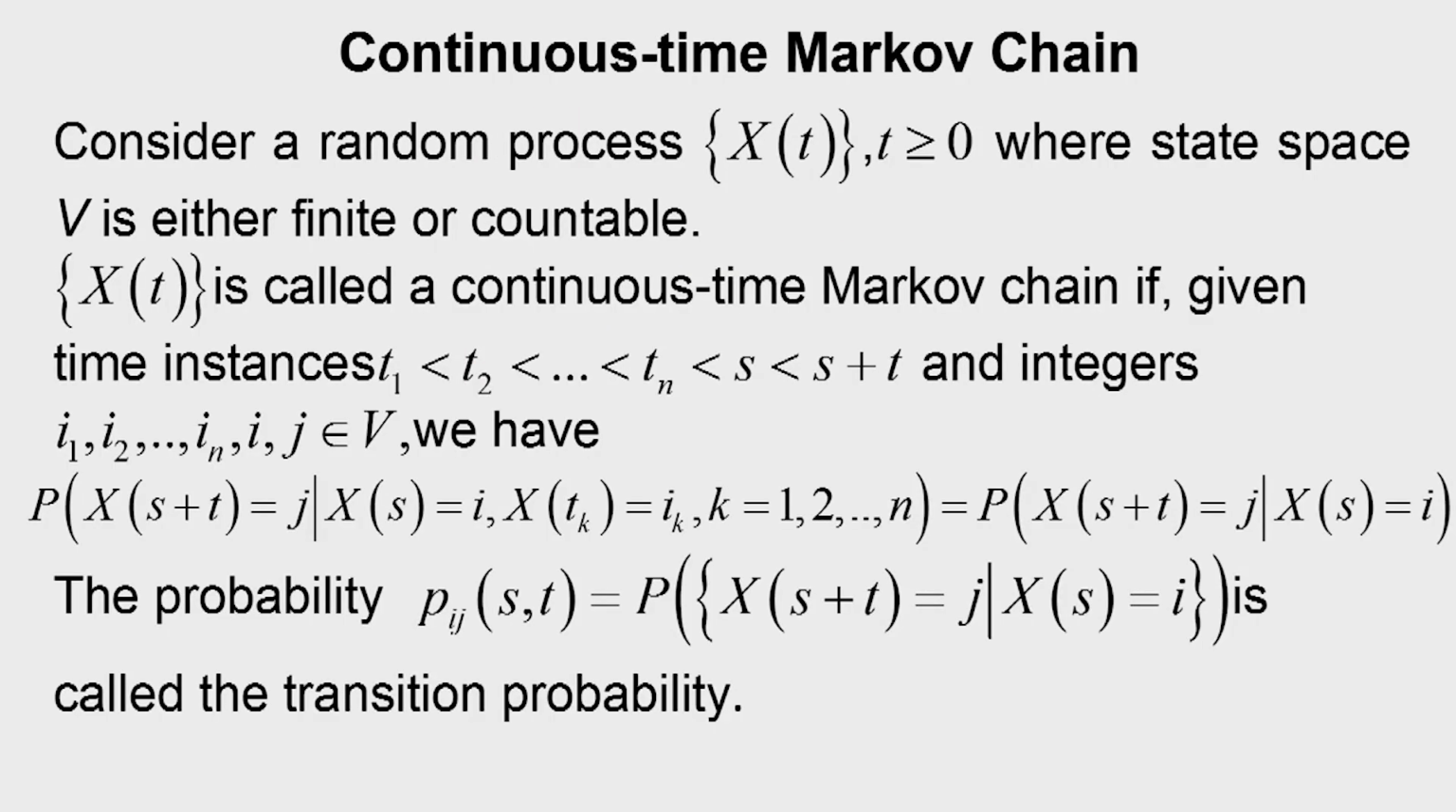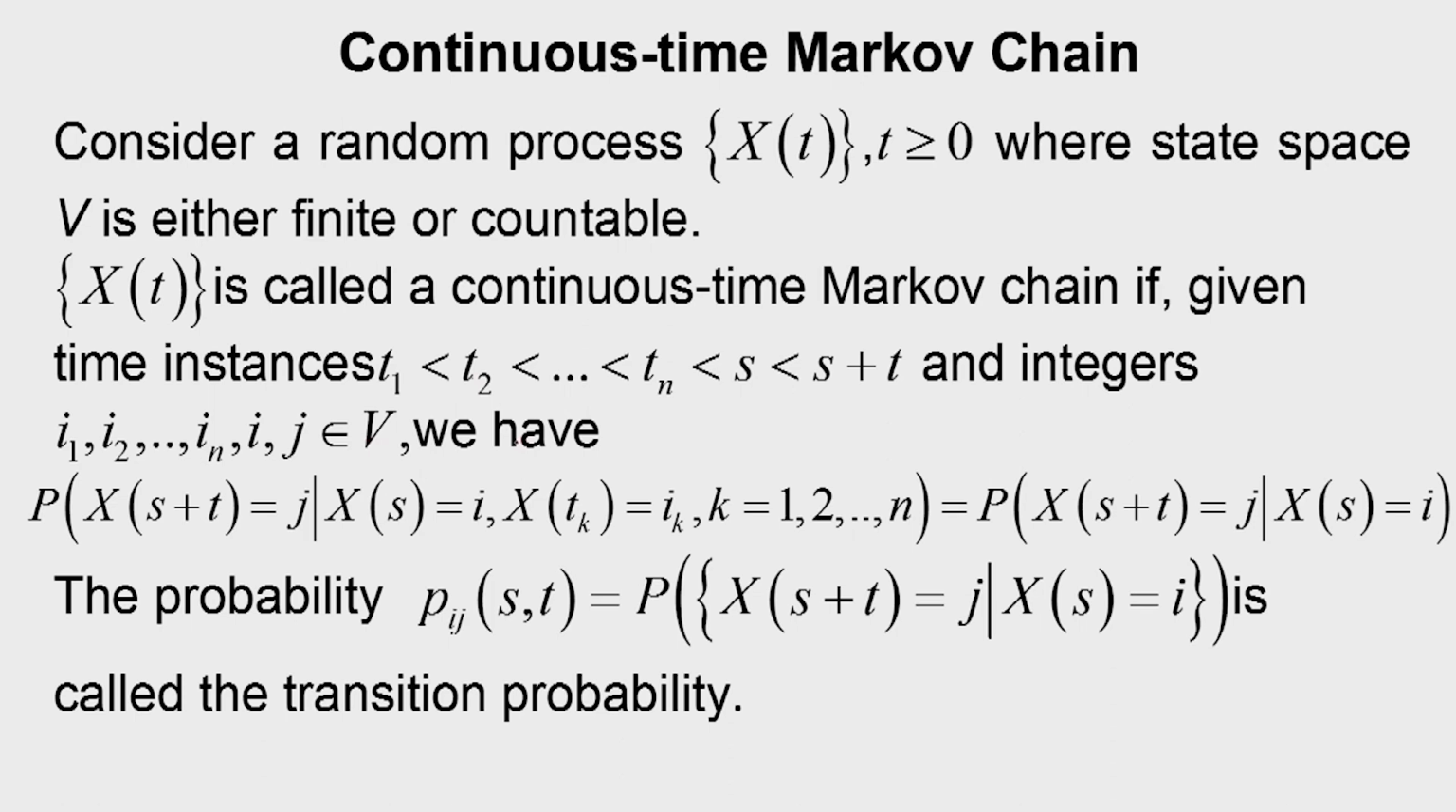We will start with the definition of continuous time Markov chain. Consider a random process Xt, t greater than or equal to 0, where state space V is either finite or countable. Basically, it is discrete. Xt is called a continuous time Markov chain if given time instances t1 less than t2, like that tn less than s plus t. So we have different instances of time starting with t1 to s, then s plus t, and integers i1, i2 up to in, then i, j. These are the state values actually belonging to V.